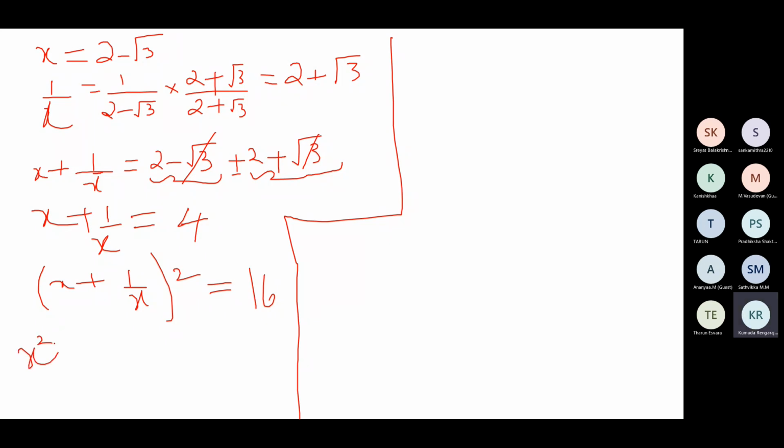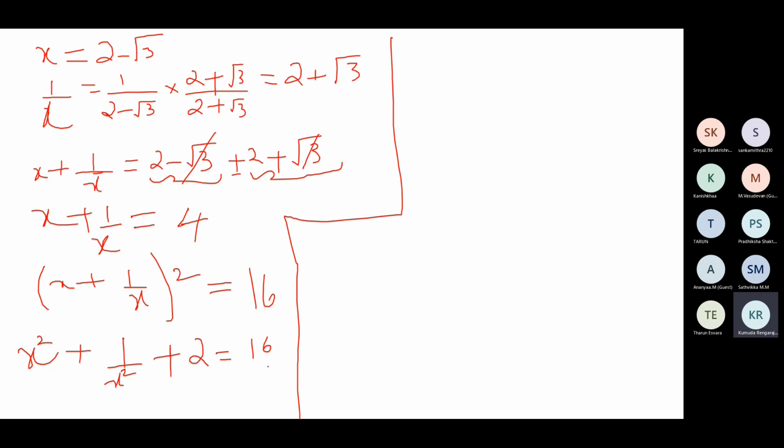So a square plus b square plus 2ab. A square plus b square plus 2ab, 2ab is 2 is equal to 16. A plus b. X, find the value of x plus 1 by x.